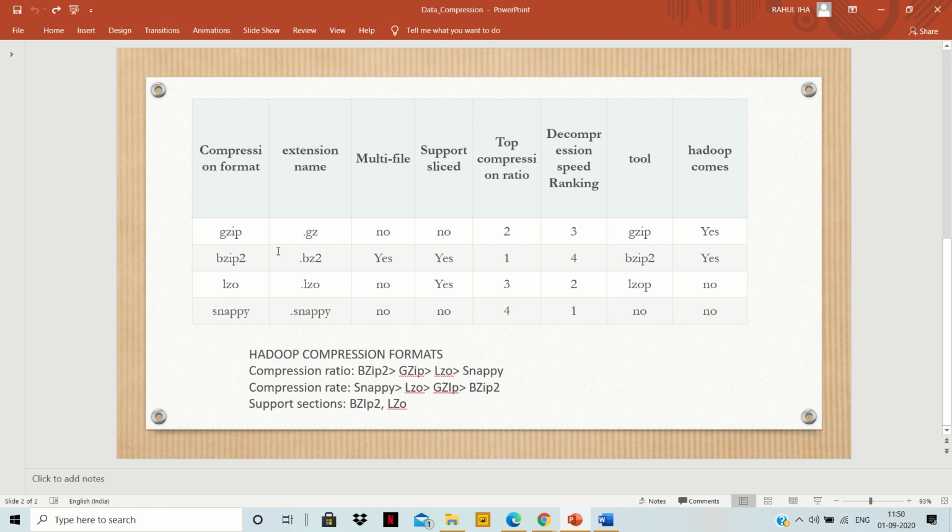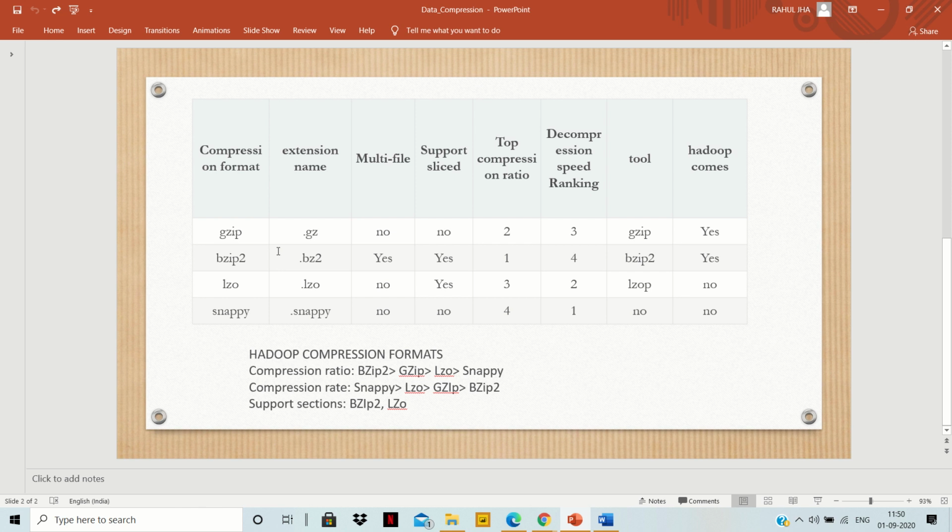For LZO, the extension name is .lzo, and for Snappy, .snappy. These are all the compression formats used by Hadoop. In the diagram you can see whether multiple files are supported, whether slicing is supported, top compression ratios, decompression speed, and whether Hadoop comes with the tools or not.